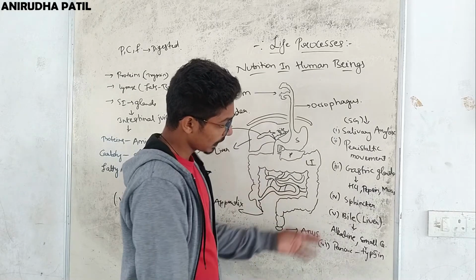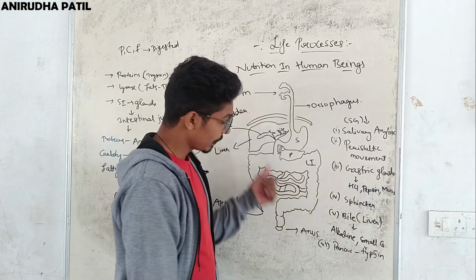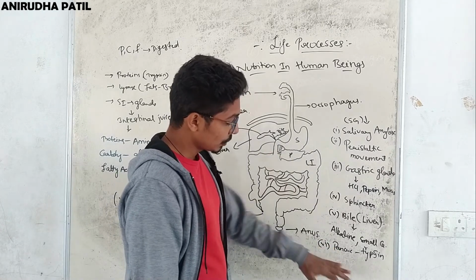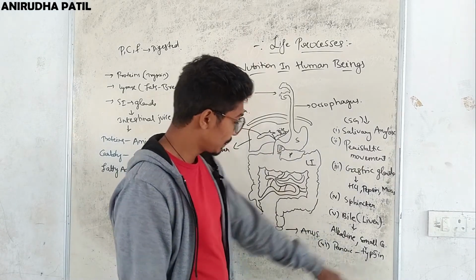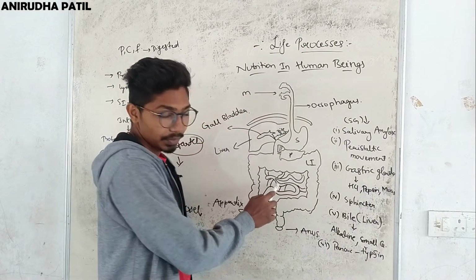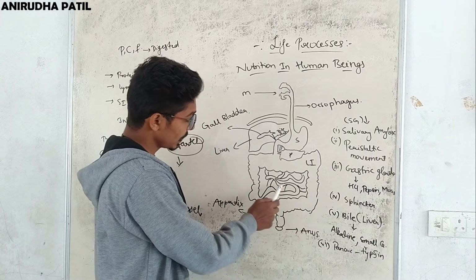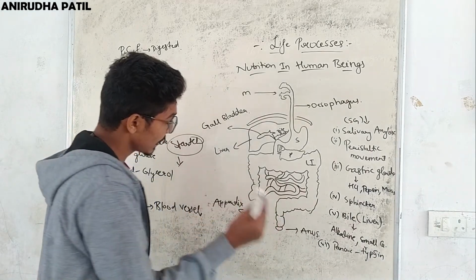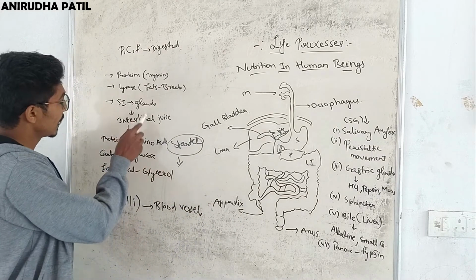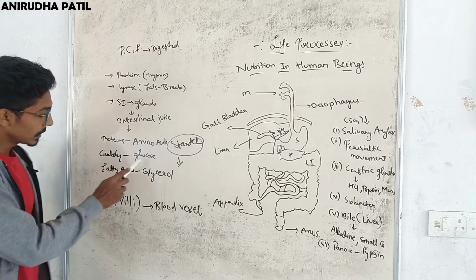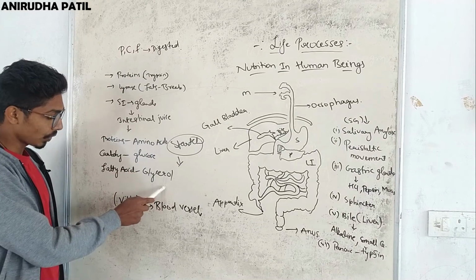In the small intestine, there is bile juice coming from the liver and pancreatic juice coming from the pancreas. So this pancreatic juice has an enzyme called trypsin. Now bile juice converts the food into alkaline medium, and trypsin breaks down proteins into smaller parts. Okay, now the small intestine has three major functions. With the help of intestinal juice, it converts proteins into amino acids, carbohydrates into glucose, and fatty acids into glycerol.